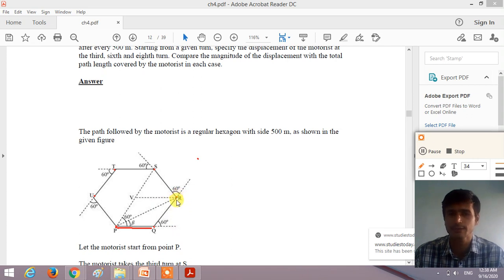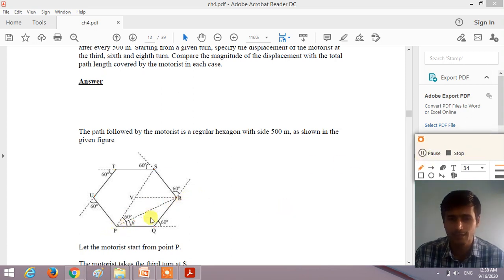At the second turn, the distance covered by the motorcyclist is PQ plus QR, 500 plus 500, we get 1000. Now, how can we find the displacement of the motorcyclist? PR. What is PR? How can we calculate PR? At the second turn, the net distance traveled by the motorcyclist is PQ plus QR, that is 500 plus 500, 1000, right? But net displacement is the minimum distance, that is PR. So how can we calculate PR?